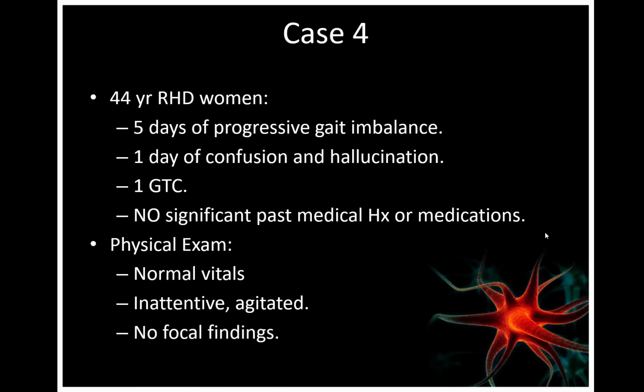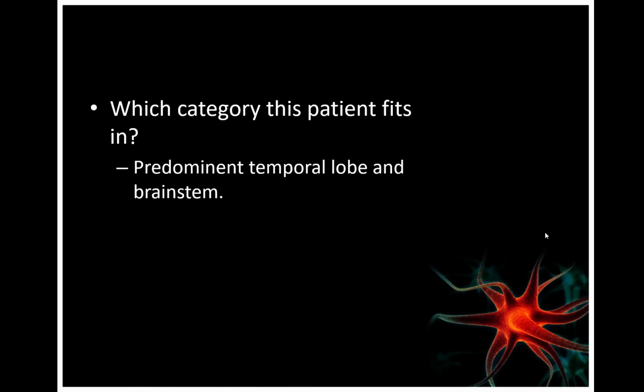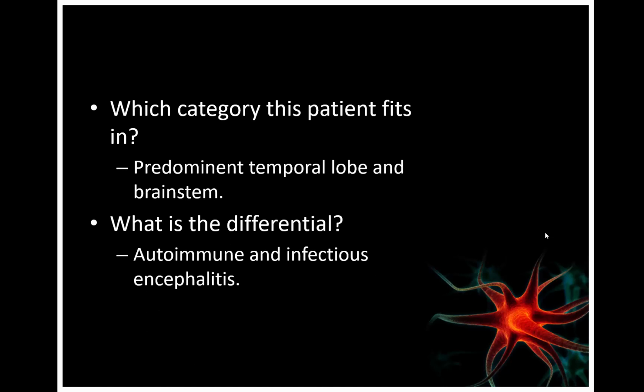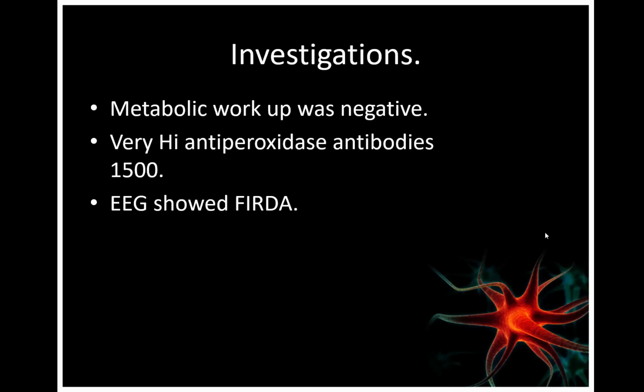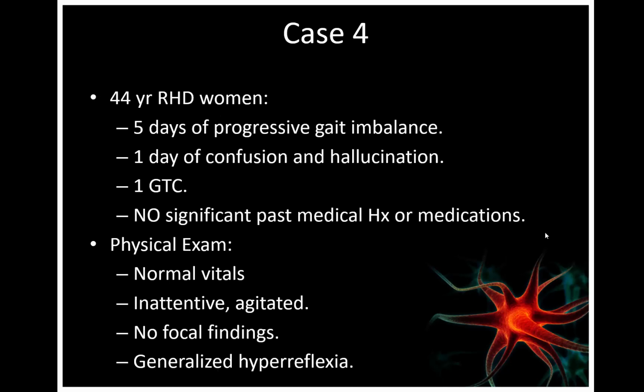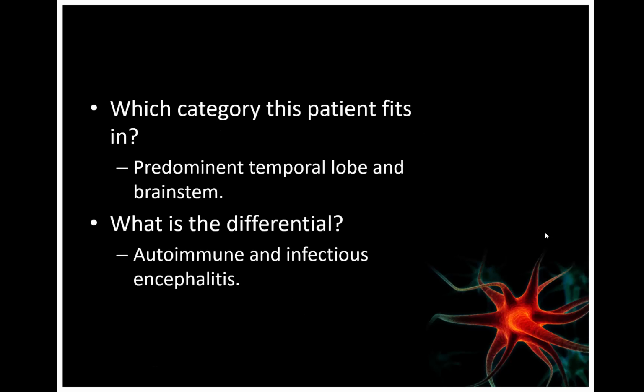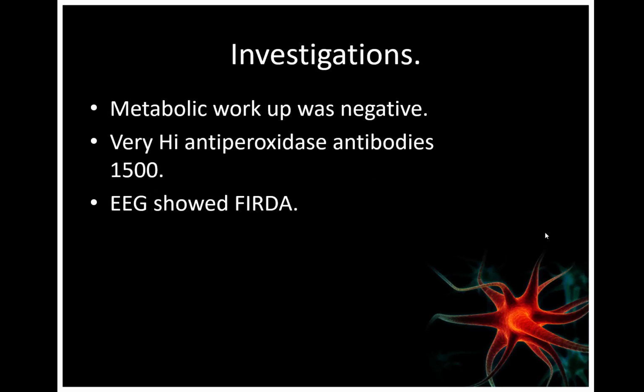So we see here that she has encephalopathy with temporal lobe feature with hallucination and seizure, and there is hyperreflexia. So predominantly temporal lobe and brainstem feature. The differential diagnosis includes autoimmune or infectious encephalitis. Which favors one over the other? The temporal course. Since it's over 5 days, it might be more of autoimmune encephalitis. However, infectious causes still remain on the list and need to be excluded.